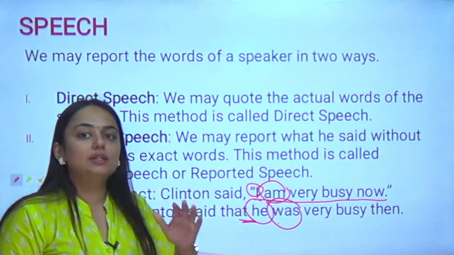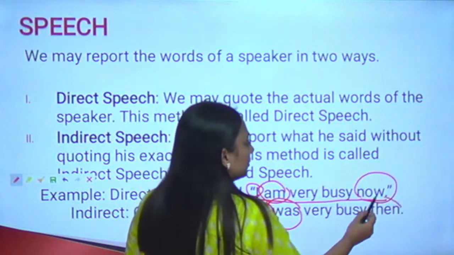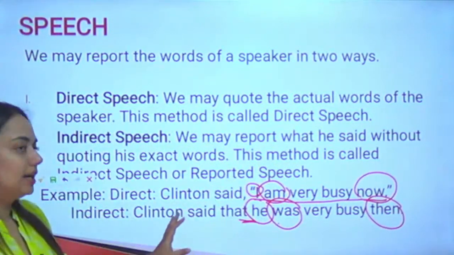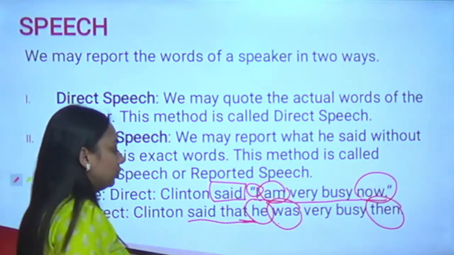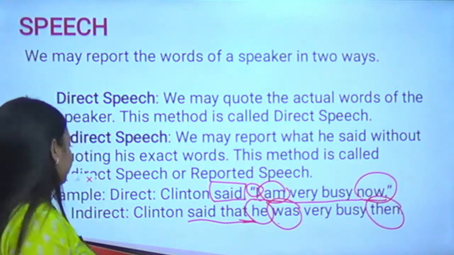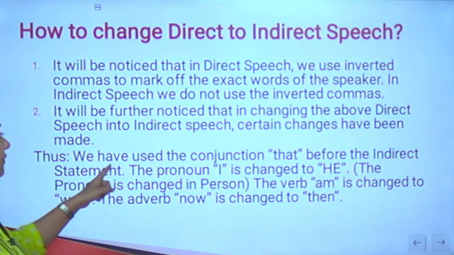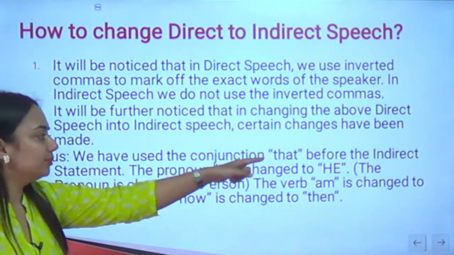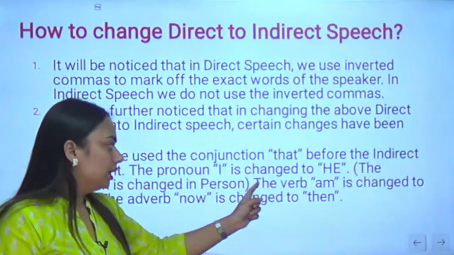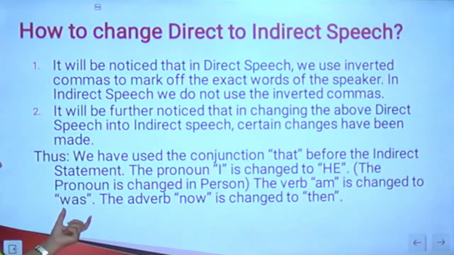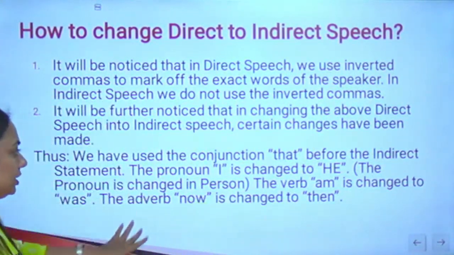So we changed the present into the past continuous. Very busy, instead of now, I wrote then. So these were the changes that I introduced. One more: instead of saying said, I've added that also. So said that. Some changes are made. Thus, we have used the conjunction that before the indirect statement. The pronoun I is changed into he. The verb am is changed into was. The adverb now is changed into then. So these were the changes.